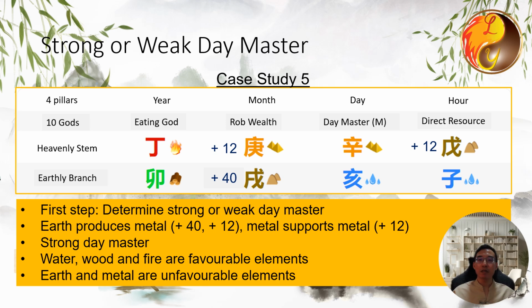Conversely, earth generating them and metal assisting them are unfavorable, because being strong means they do not need additional existence, which would be counterproductive. Hence, earth and metal are unfavorable for them. So today, we covered how to identify the favorable and unfavorable elements in your Bazi chart. I encourage you to try creating your own Bazi chart and finding your favorable and unfavorable elements. You can also practice with the charts of your family and friends to sharpen your skills.